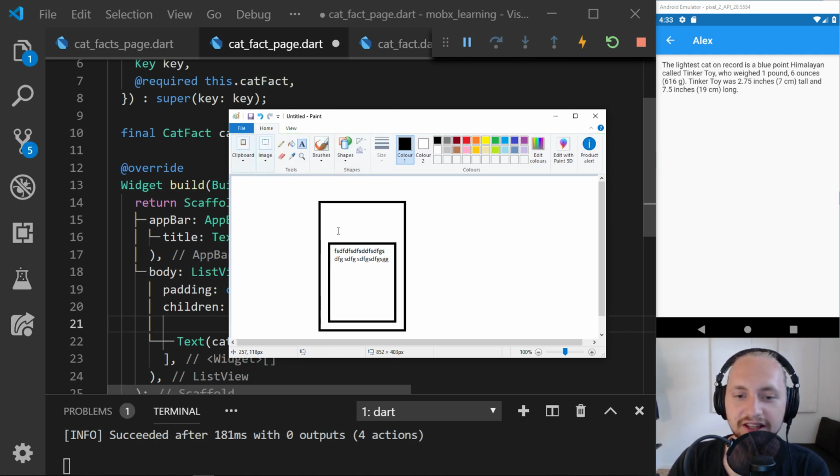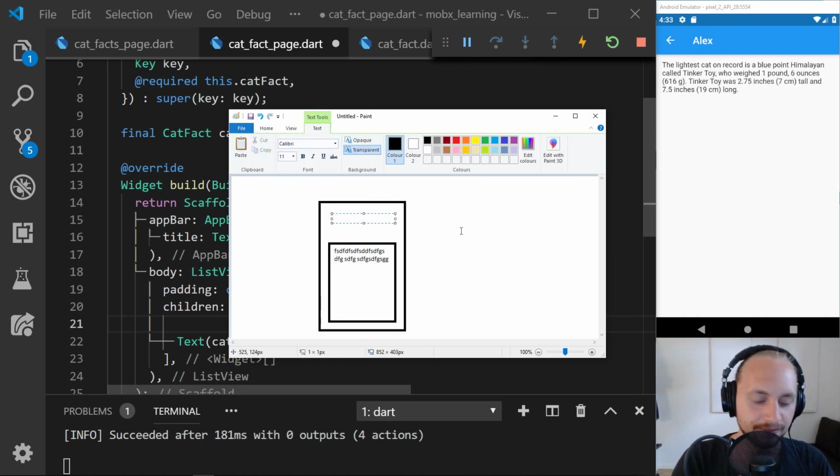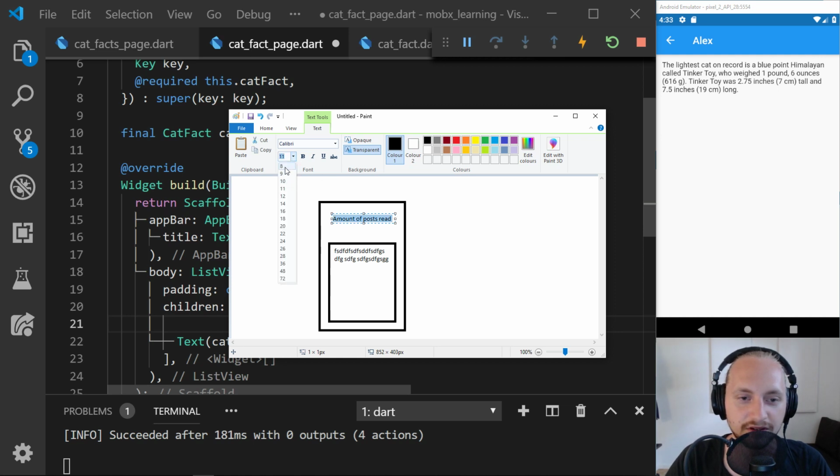So we have the data there, and maybe we can do something like, I want to display the amount of posts we have read. Maybe that's not important for these specific things, but this is more of a MobX state management solution showcase. So here I want to see amount of posts read. Let's make this a bit smaller.